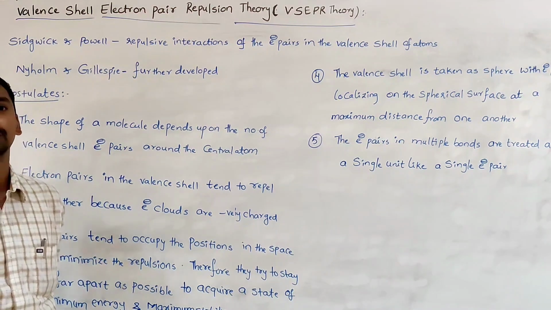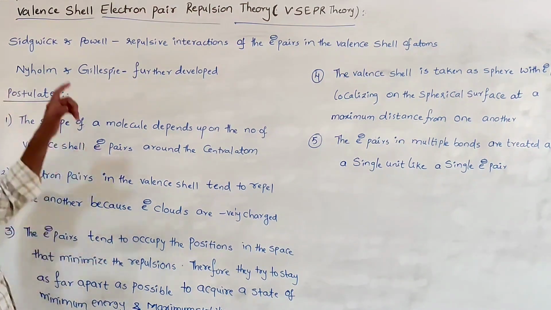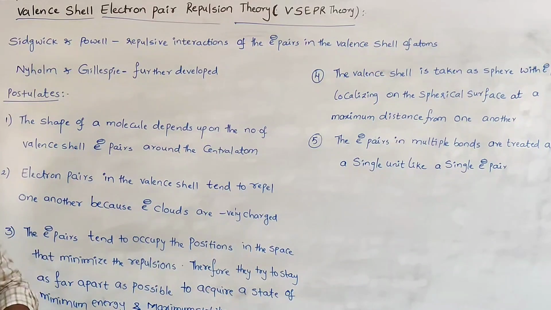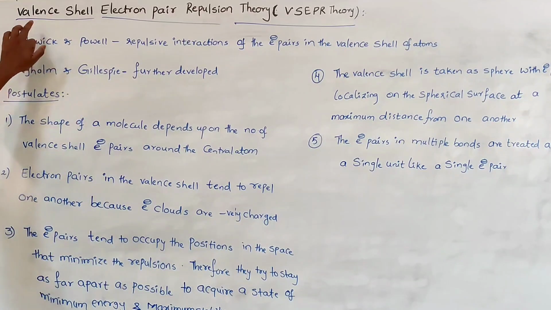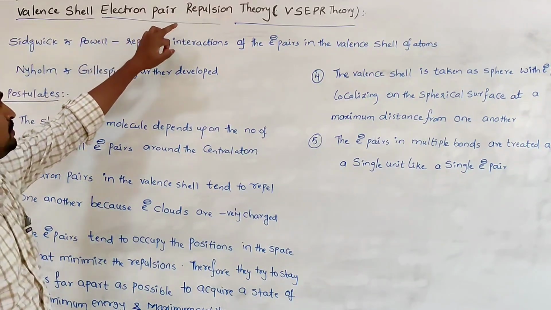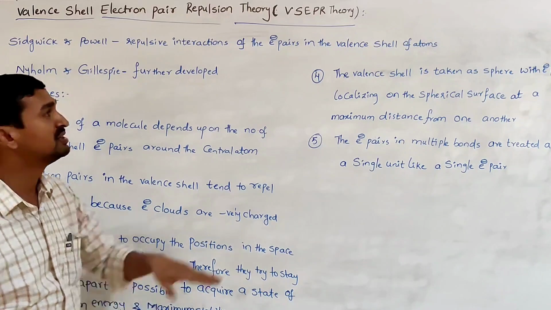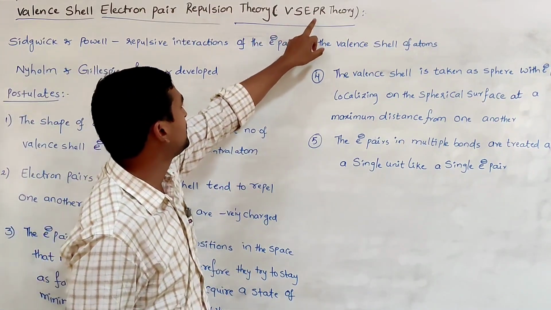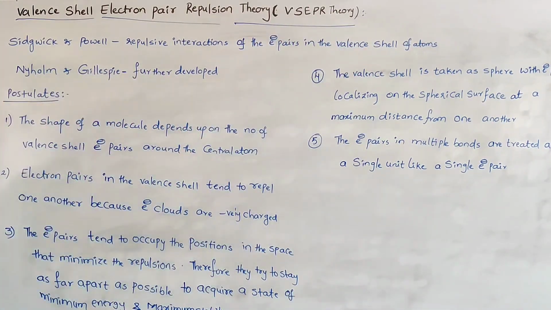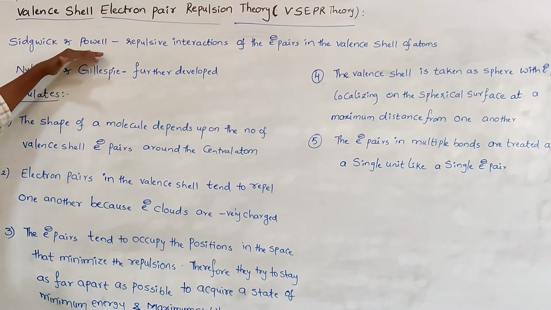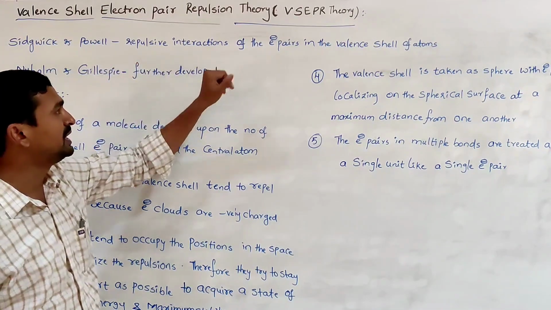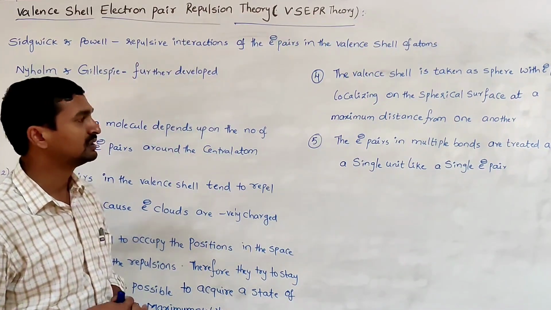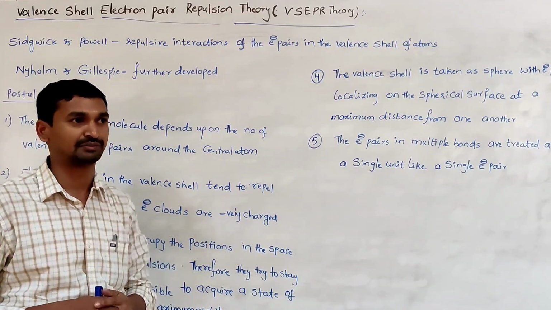Good morning, students. Today we are going to discuss one of the important theories related to the geometry or shape of the molecule. Valence shell electron pair repulsion theory is simply called VSEPR theory. This theory was proposed by Sidgwick and Powell on the basis of repulsive interaction of the electron pairs in the valence shell of atoms.